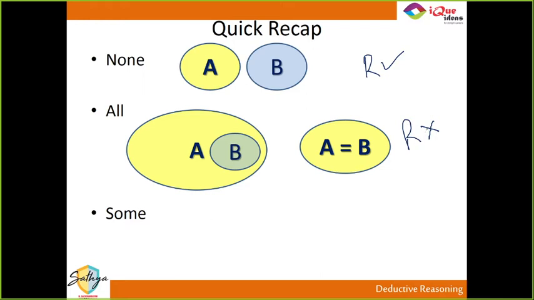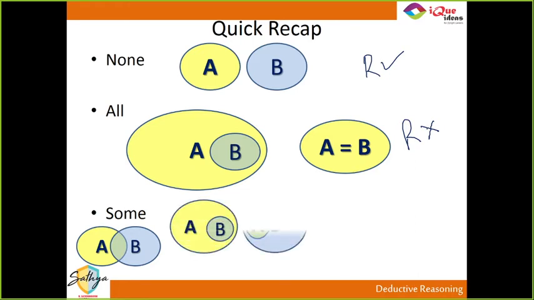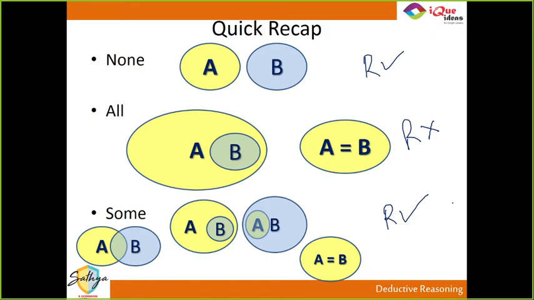And when some is the case, then there are 4 possibilities. Some A is B can be drawn like this, this, this, or this. And if some A is B, then some B is A. The reverse is always true, right? No problems in this. We saw the theory last time. I'm just brushing up the fundamentals here.